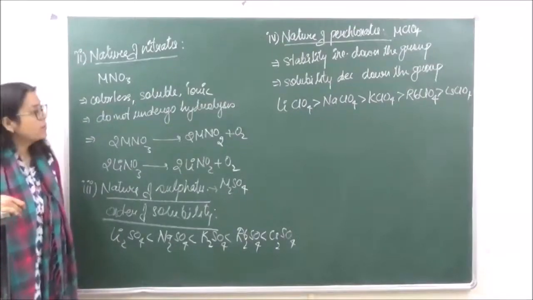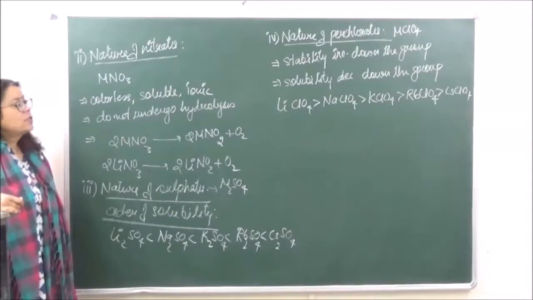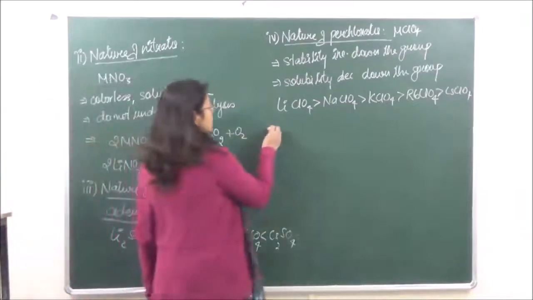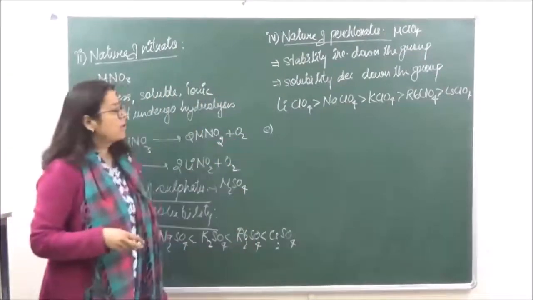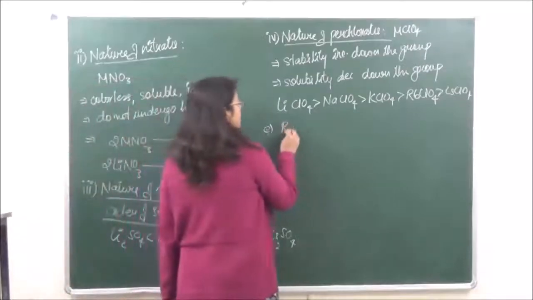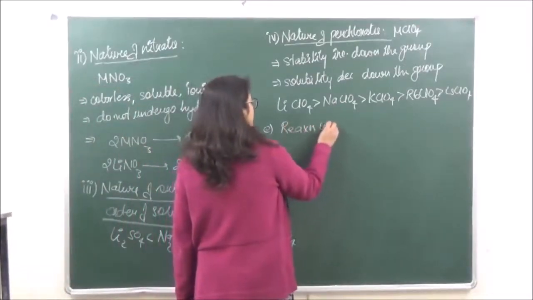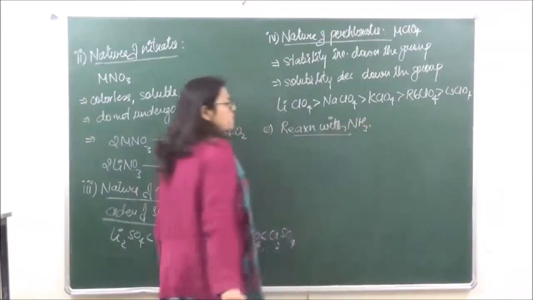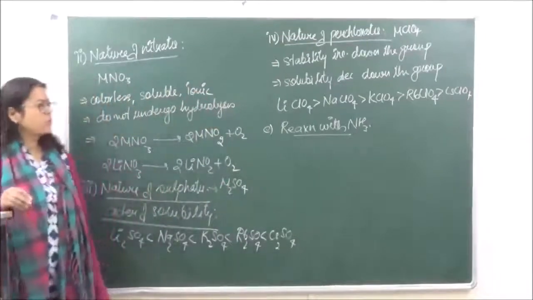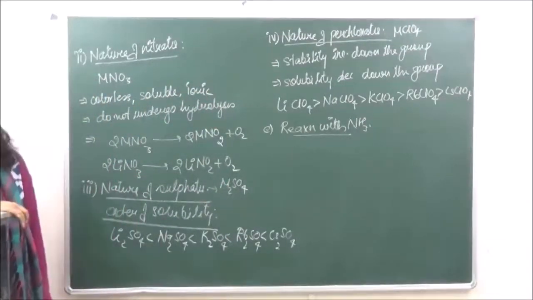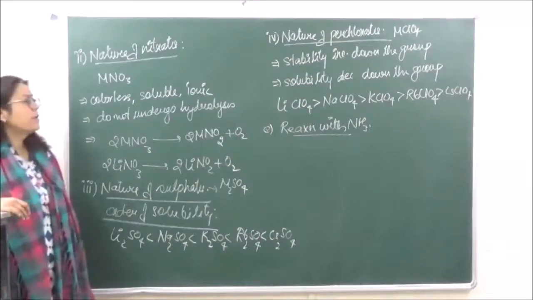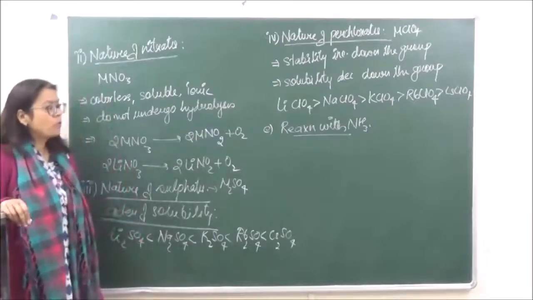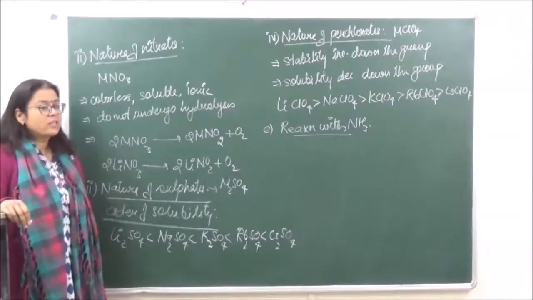Then we come to another property. These were the salts of oxoacids which we've discussed. Then we have another chemical property of alkali metals, the fifth one, that is reaction with ammonia. This is an important concept because we generally get conceptual questions from this section. In the reaction with ammonia, one characteristic thing is the color of the ammoniated electron which is formed. That is the question which generally comes.